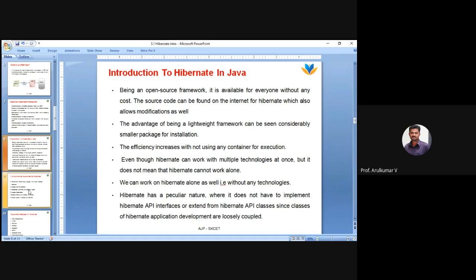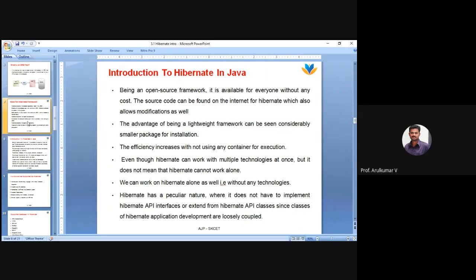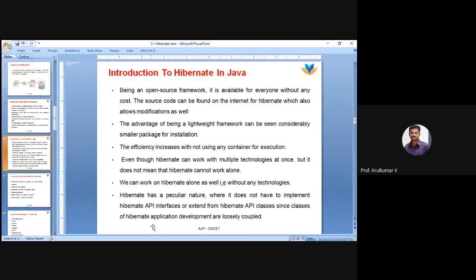In case it is not available in your Eclipse IDE, you just go to Google and search for Hibernate. It will take you to the Hibernate page. From there you can download the jar file, put it into your Eclipse, and start working. Okay, guys, clear? So this is a basic introduction. Up to this, hope you understood what Hibernate is, right? Yes.